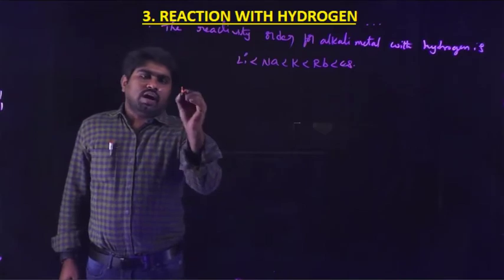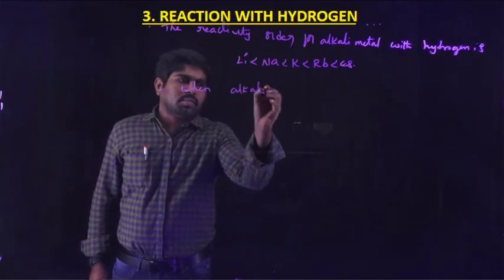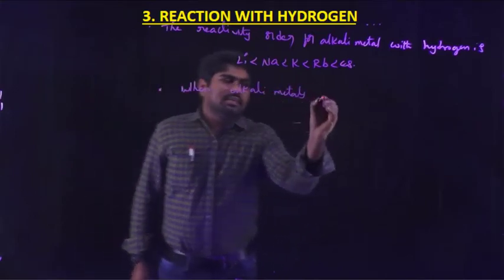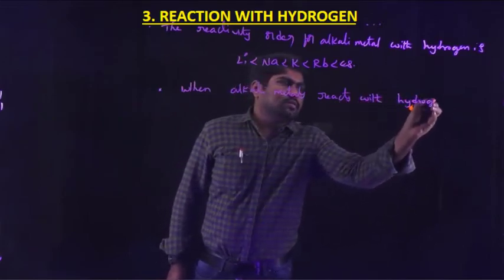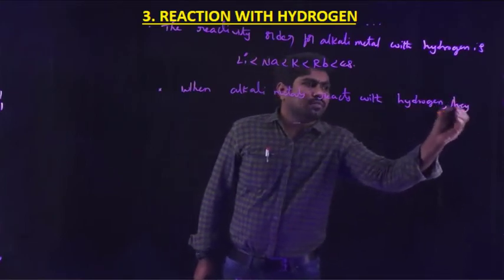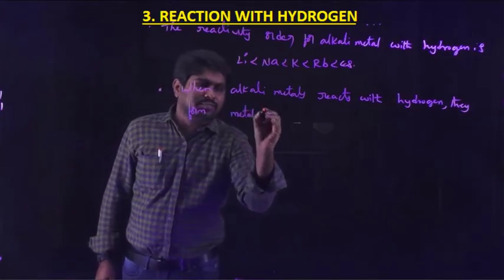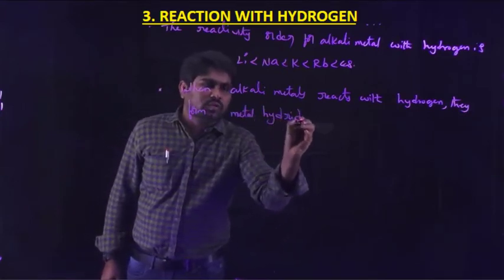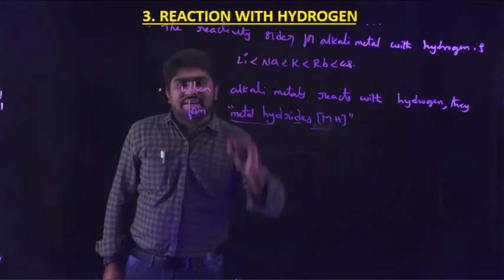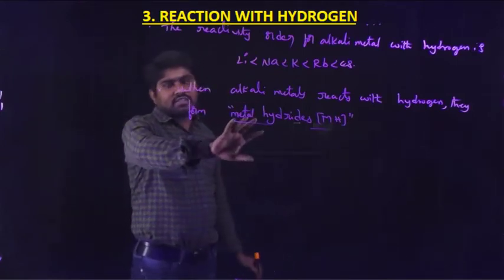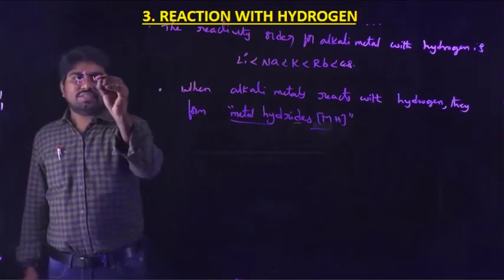So when alkali metals react with hydrogen, they form metal hydrides, which have the formula MH. Very good, important example. Here, the metal is always having positive charge and the hydrogen is having negative charge.